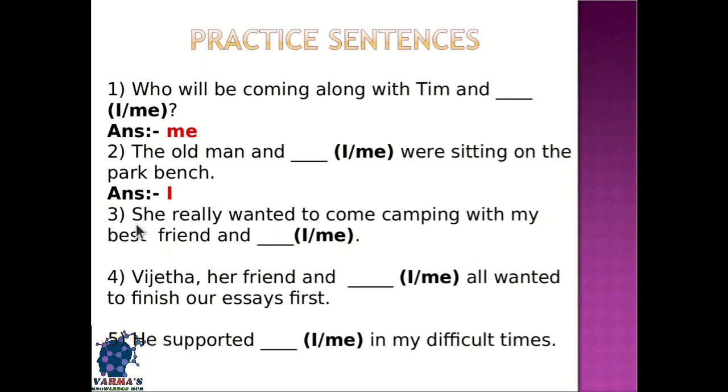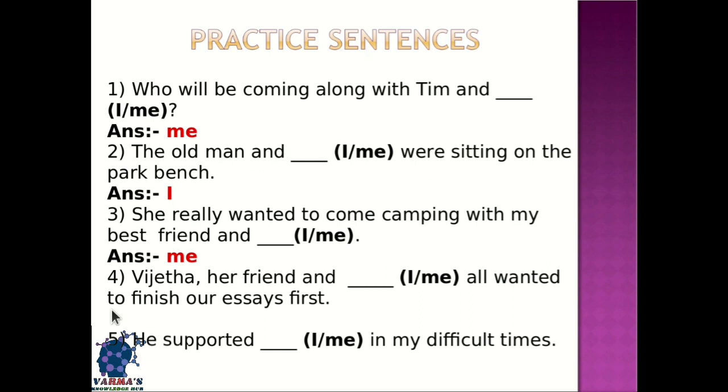Moving to the third one, she really wanted to come camping with my best friend and Dash. In this, the subject, she, is already mentioned, and we are expecting my best friend and another person as the object. So me will be the answer here. And moving to the fourth question, Vijeta, her friend and Dash all wanted to finish our essays first.